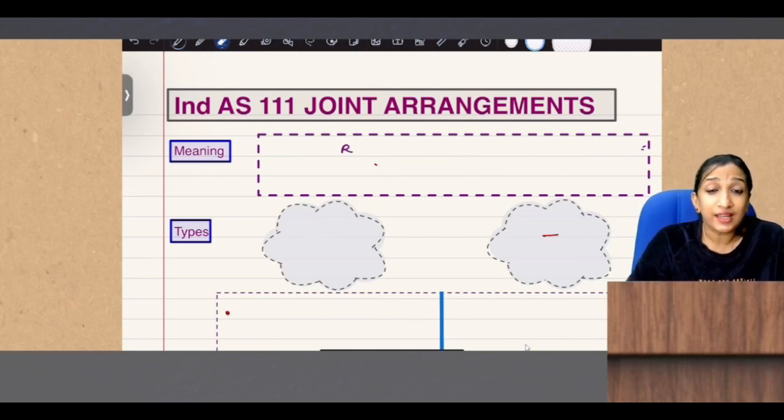Hello everyone. We are going to do a super quick revision of IND AS 111 Joint Arrangements, an IND AS which is added along with your consolidation chapter in module number 5. So it's a very easy standard. Maybe it takes hardly 30 minutes. Let's quickly get into this, starting with the meaning of joint arrangements.